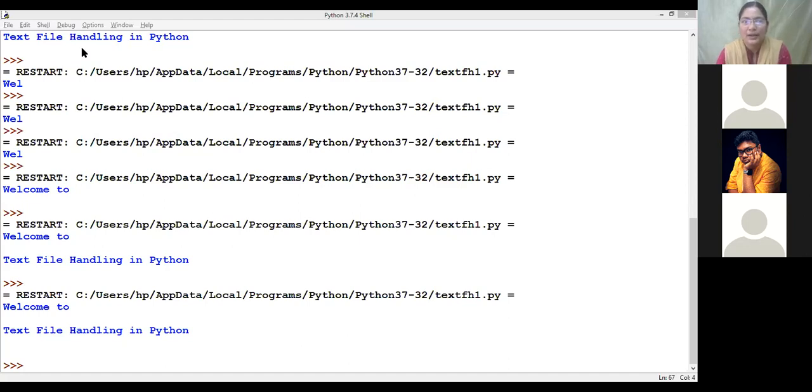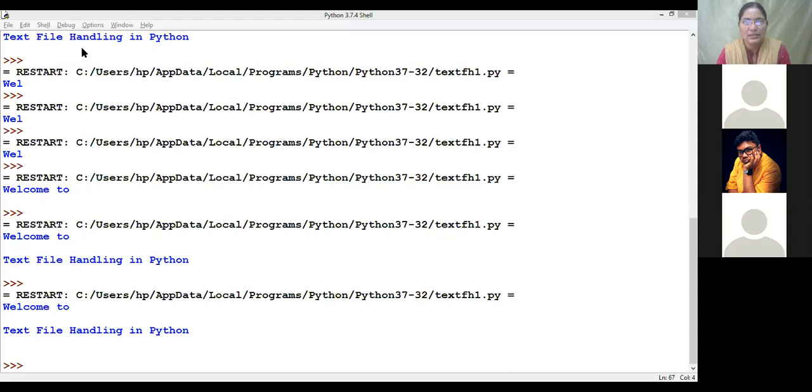So in W mode, what will happen? As we are typing here, we can see the cursor. If I'm typing at the end, it will insert, isn't it? But if you open a file in W mode, the file pointer will be at the beginning of the file. If you open a file in append mode, the file pointer will be at the end of the file, so whatever content we insert will be added at the end. Whereas in W mode, as the pointer is at the beginning, it will overwrite the content. So now let me execute this W mode.